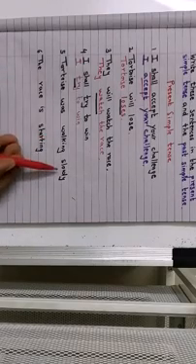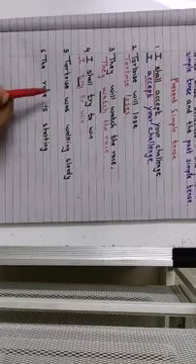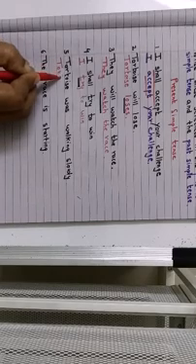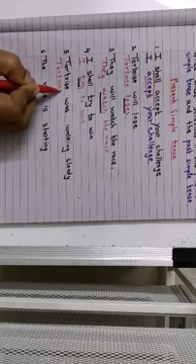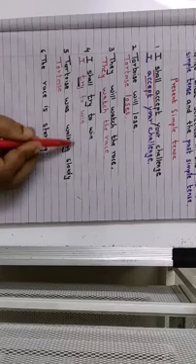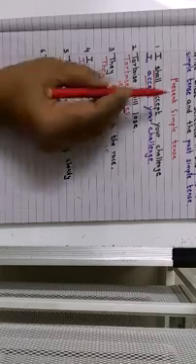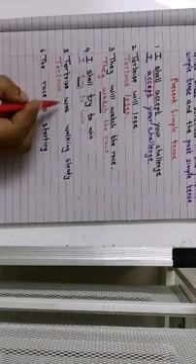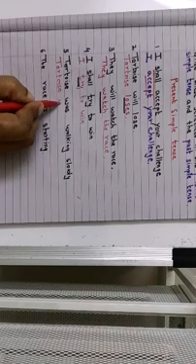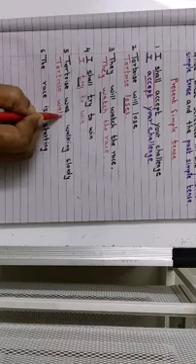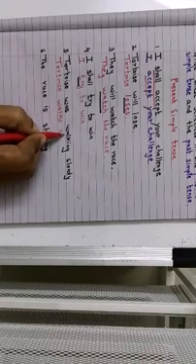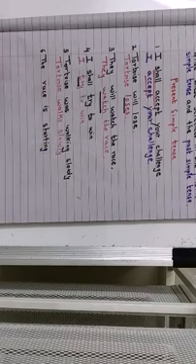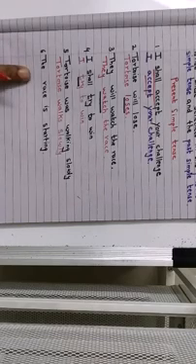Now, Tortoise was walking slowly. What will the present simple be? Tortoise. Now children, see this walking. You wanted present simple. So, what will it be? Tortoise walks slowly. Now the sixth one.